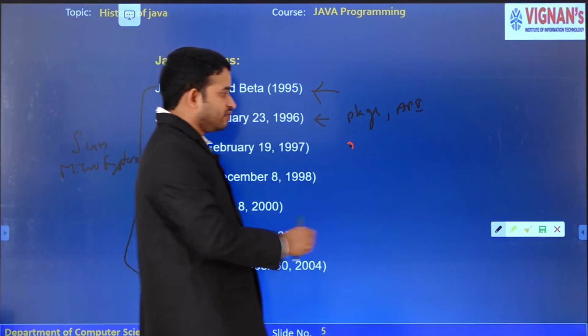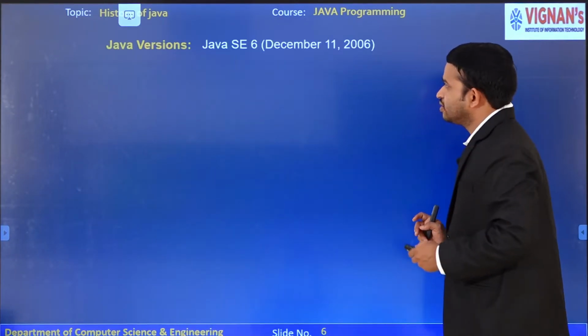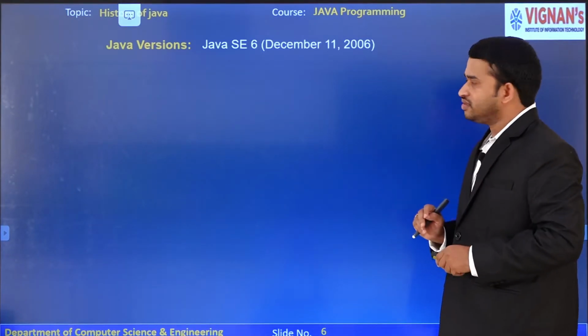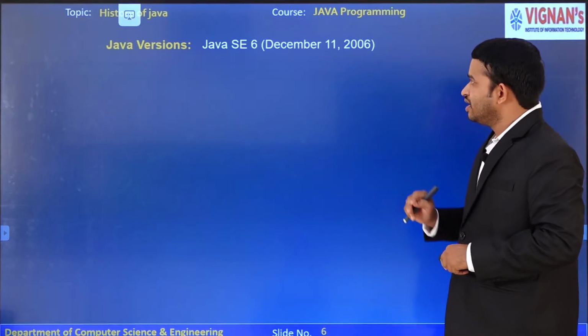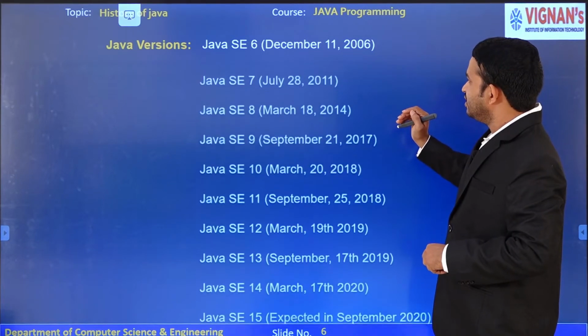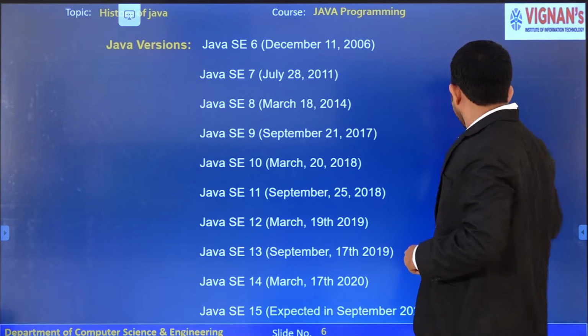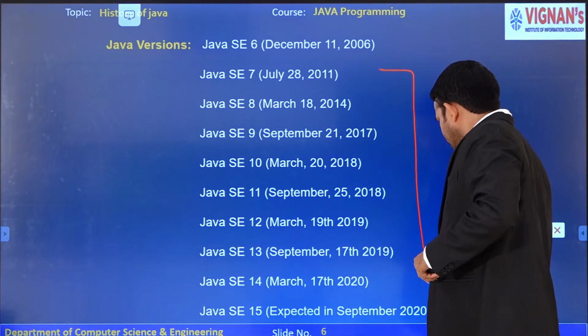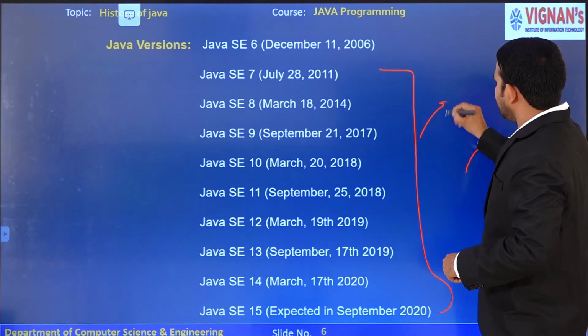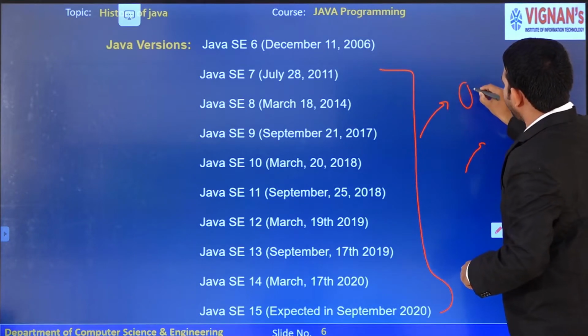The next one is Java SE, which means Standard Edition. It was released in the year 2006. From the year 2011 onwards, it was maintained and handled by Oracle Corporation.